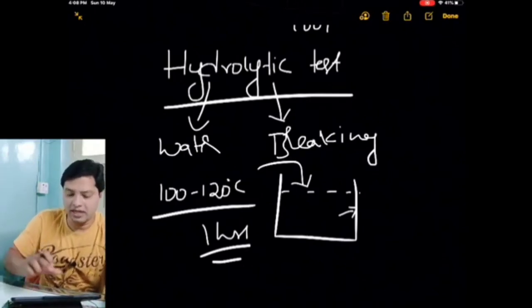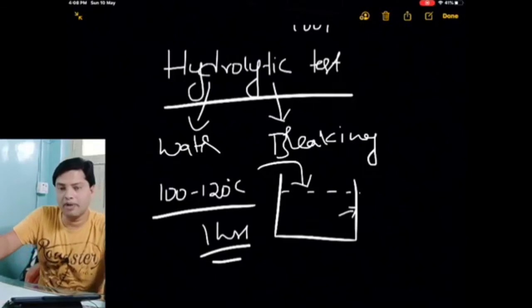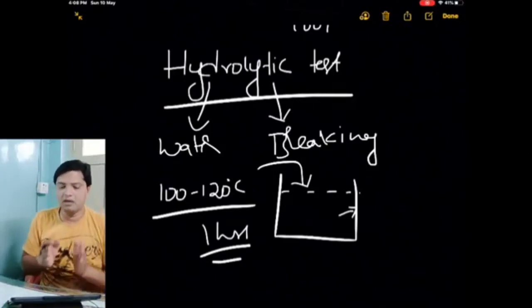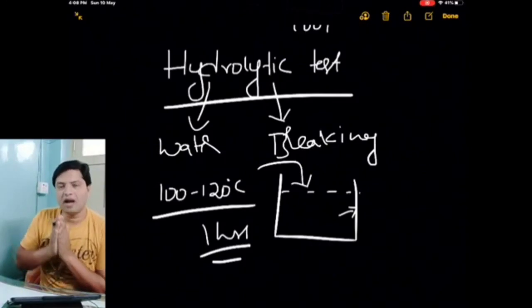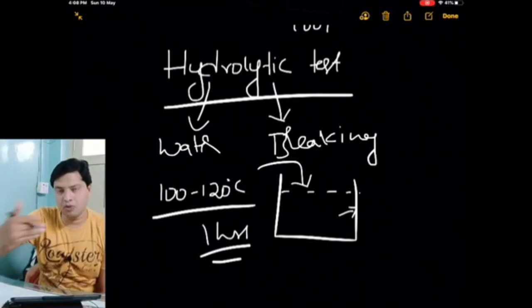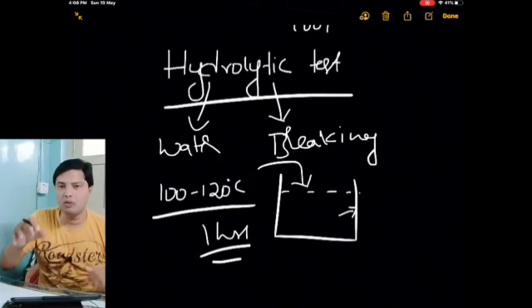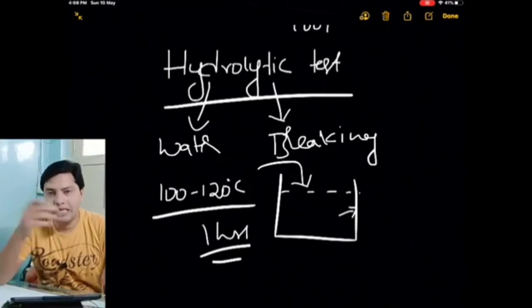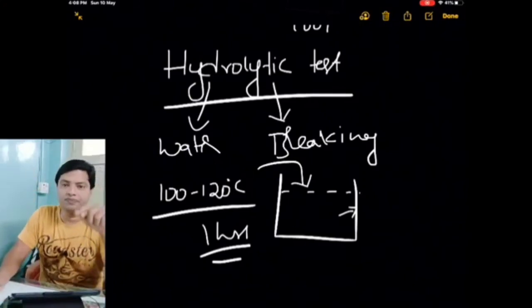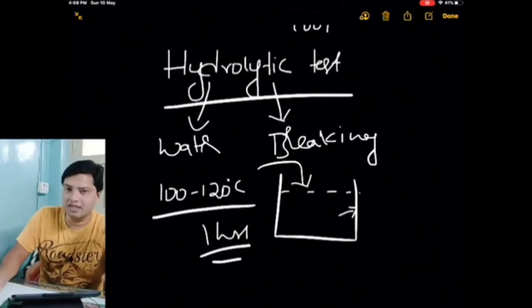Hence the name hydrolytic. In the previous test we kept it for only a short time. Here the only difference is that for the hydrolytic test we keep it for more time. So temperature is more and time is more, obviously the water will penetrate and leach, or break, the chemicals present at the surface, which would not happen in the previous case.